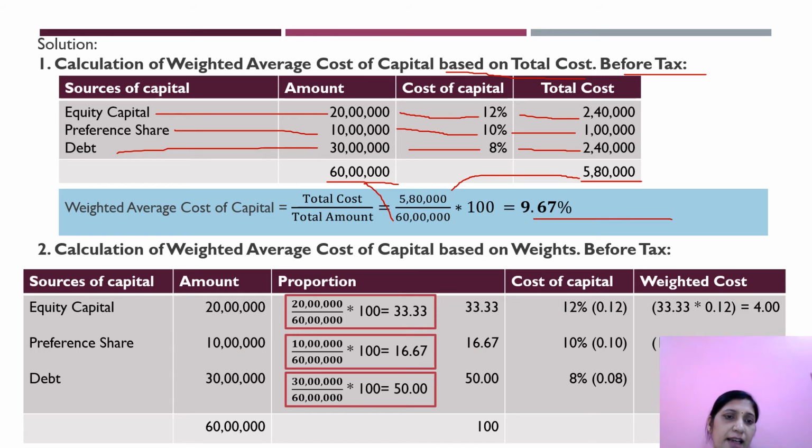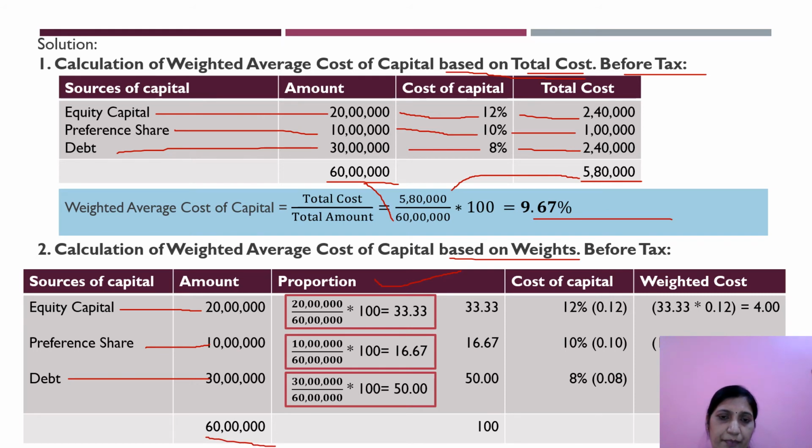Secondly, I will calculate the weighted average cost of capital based on weights, before tax. When we say based on weights, the new column that we get is the proportion. Equity capital amount is 20 lakhs, preference shares 10 lakhs, debt 30 lakhs. Total amount is 60 lakhs.